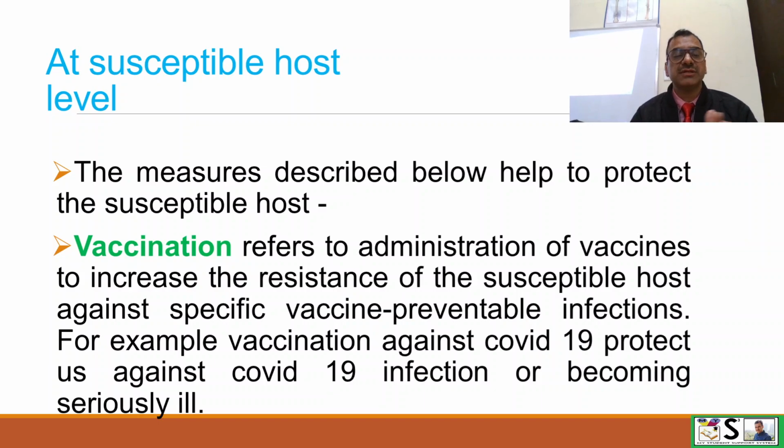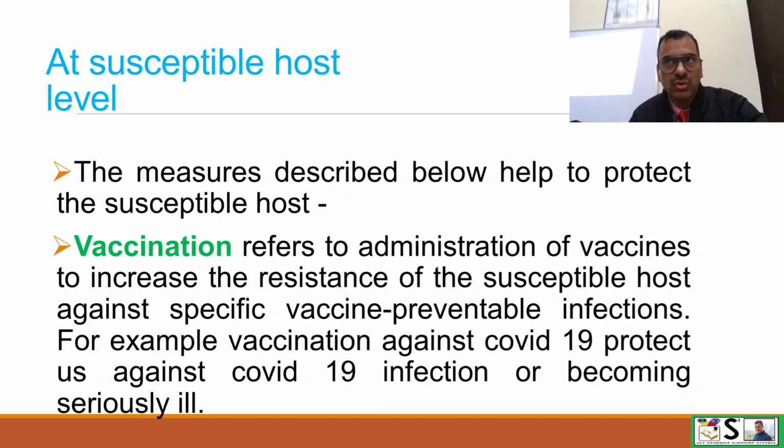The next preventive measures are at the level of the susceptible host. Here we protect the host. How can we protect them? By increasing their immunity. How will we increase their immunity? By vaccination.